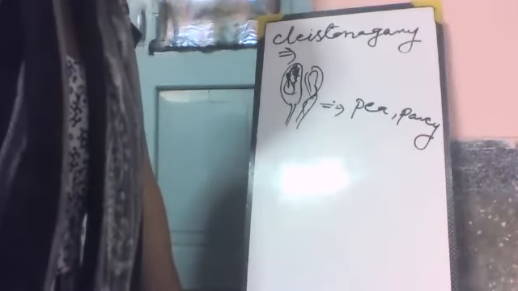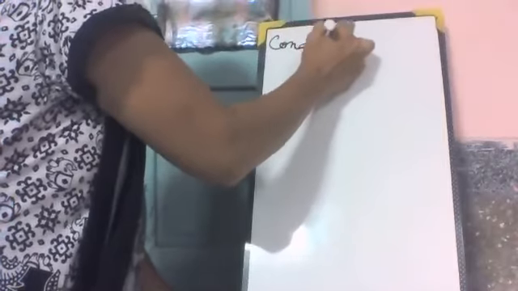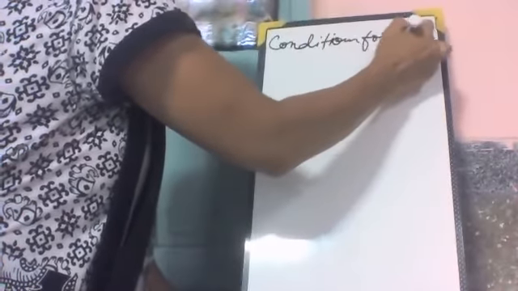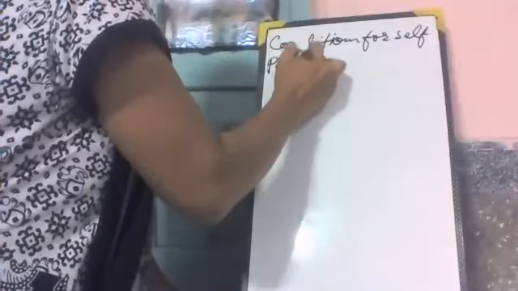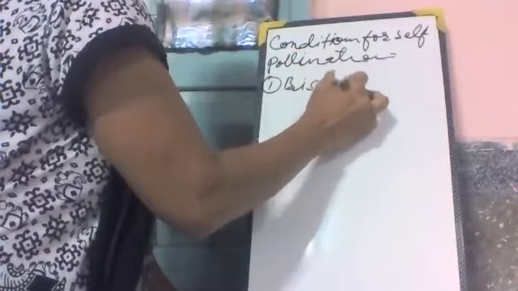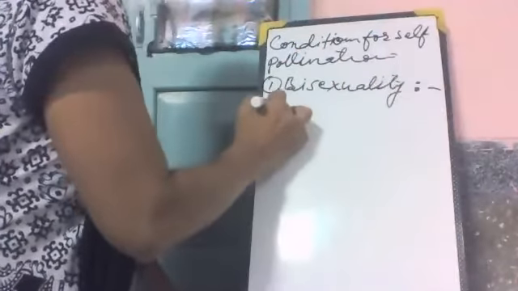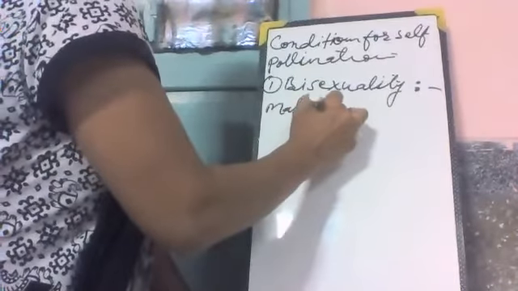When can self-pollination occur? What is the condition for self-pollination? For self-pollination, the flower may be bisexual, meaning male and female parts of the flower occur in one flower only.